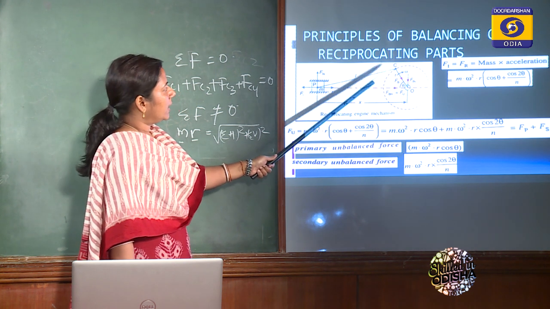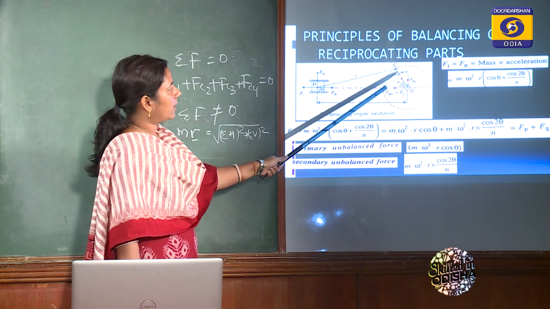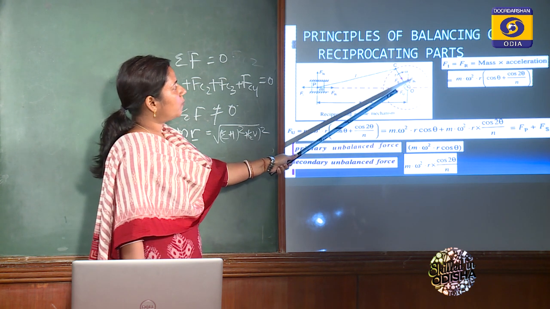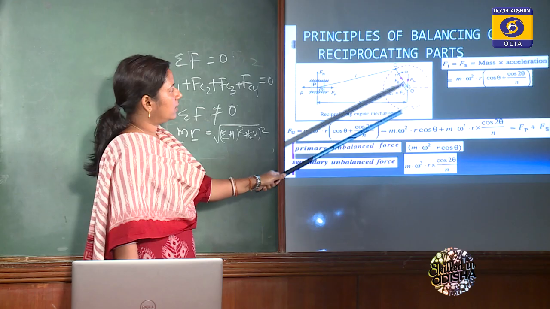Okay. Now this Fb can be resolved into two components. One is FBH, H for horizontal, that means the horizontal component of Fb, and FBV, V for the vertical component of Fb. Clear? As Fb is making an angle theta, we are just resolving it.